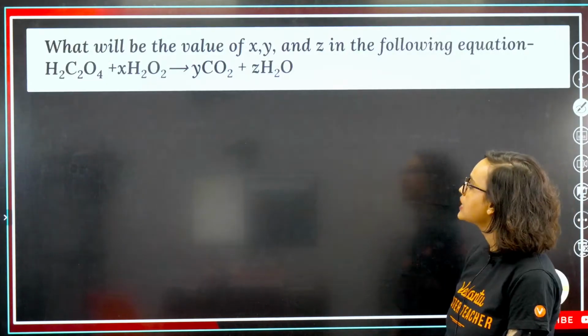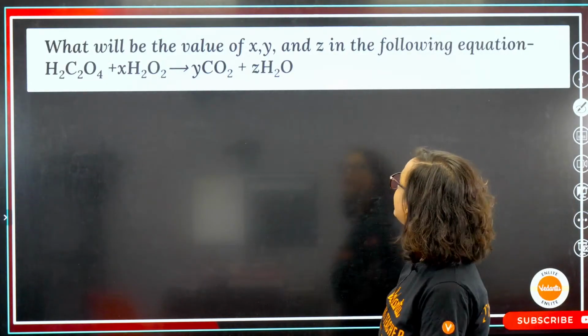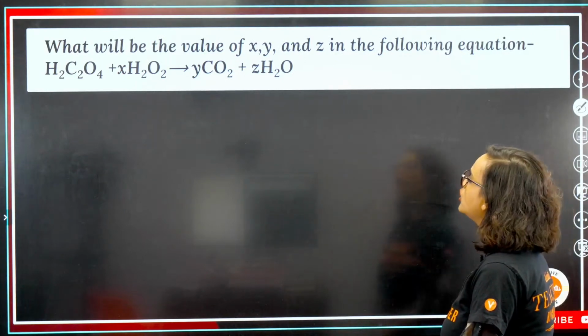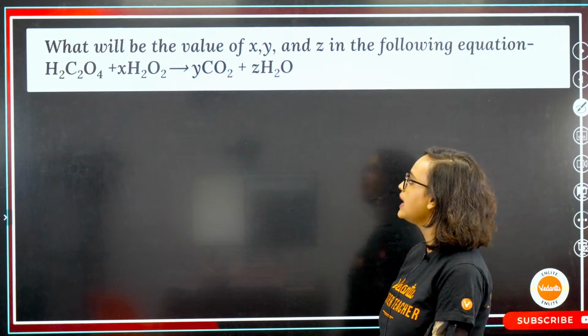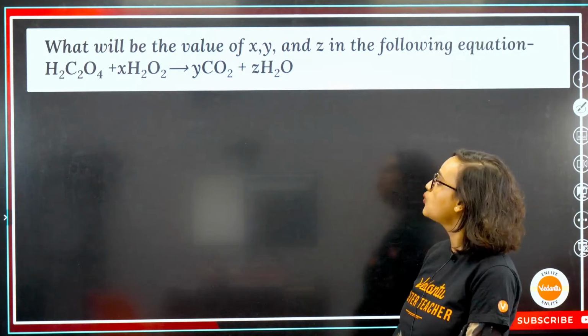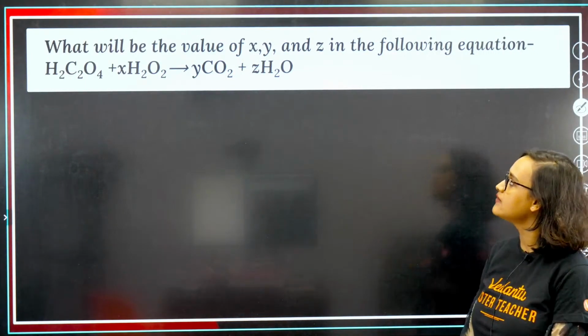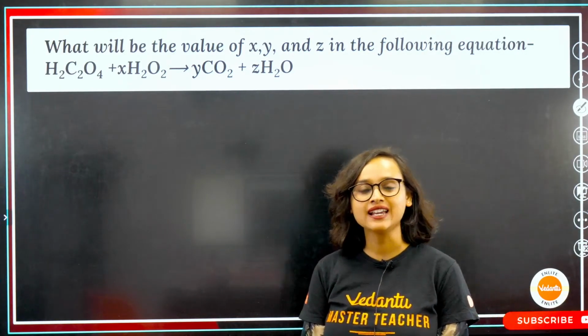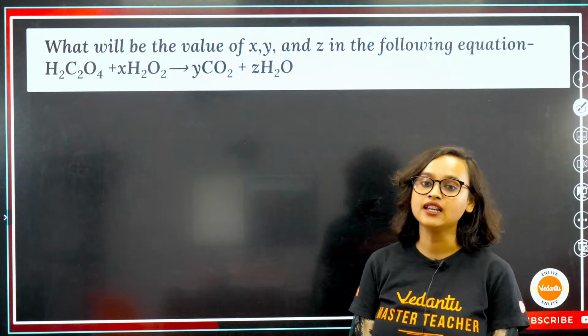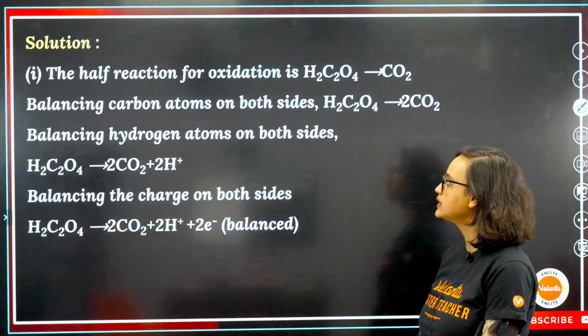Okay. What will be the value of X, Y and Z in the following equation? H2C2O4 plus X H2O2 gives you Y CO2 and Z H2O. You have to find 3 values here, that is X, Y and Z. What will you do?